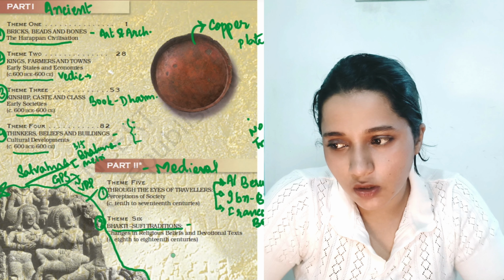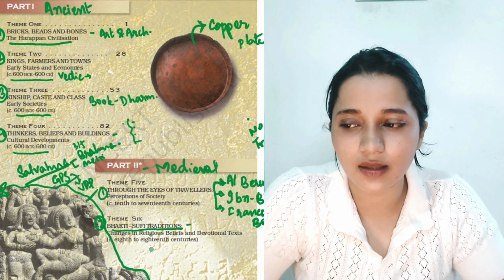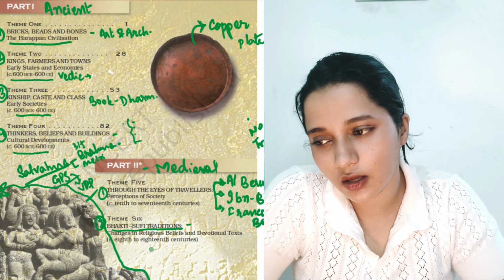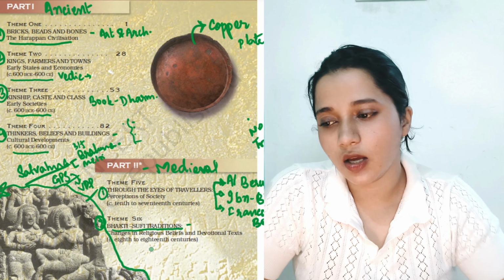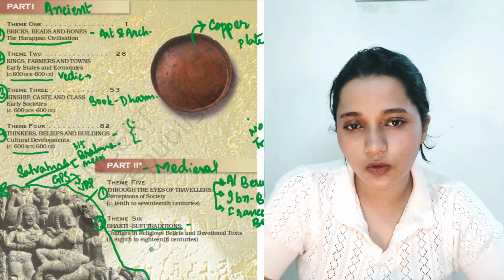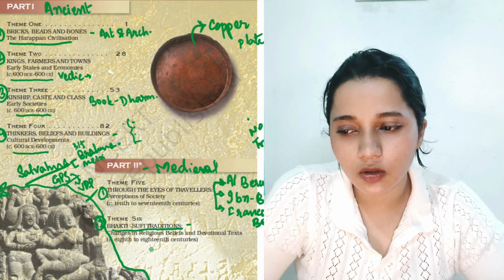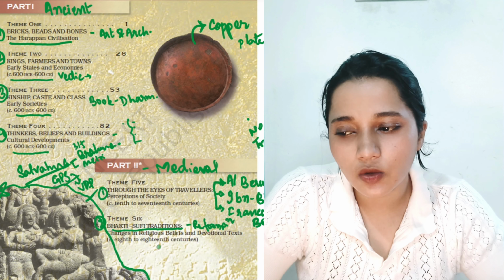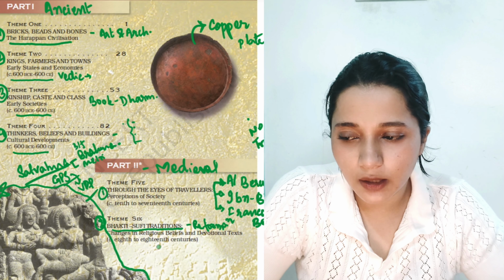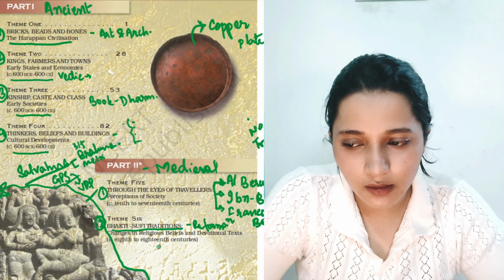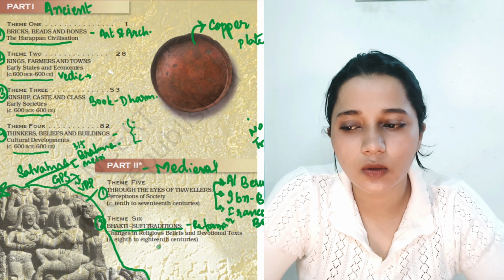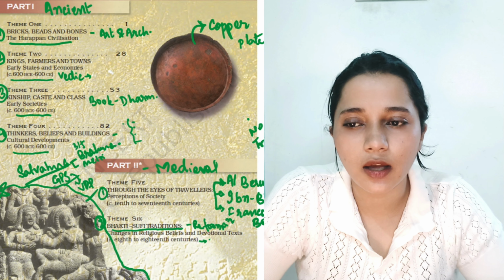In the fourth chapter of ancient history, we'll be reading about the emergence of new sects inside Hinduism, that is the Buddhist and Jain sects. Both of these sects will help in the transformation of society. But in the Bhakti Sufi tradition, we'll not be talking about the emergence of a new sect. We'll be talking more about the reformation of Hinduism. In Sufism, we'll be talking about the reformation of Islamic culture. Both of these will be seen from a medieval lens. So we'll be talking a bit about the Mughals too, the Delhi Sultanate who followed certain aspects of Sufism.